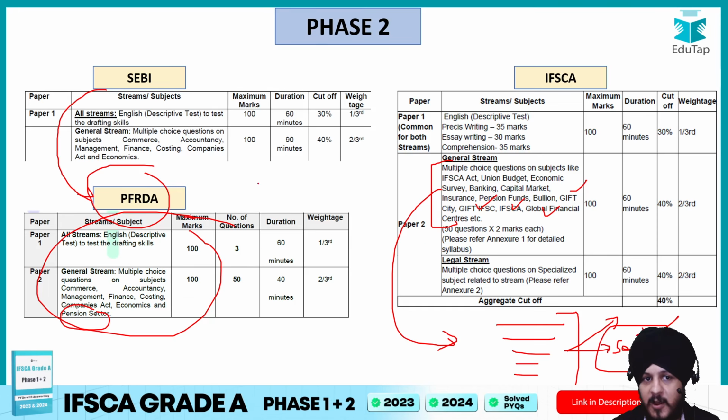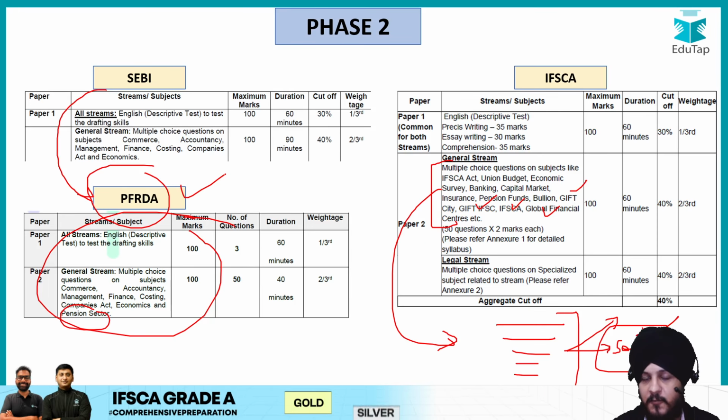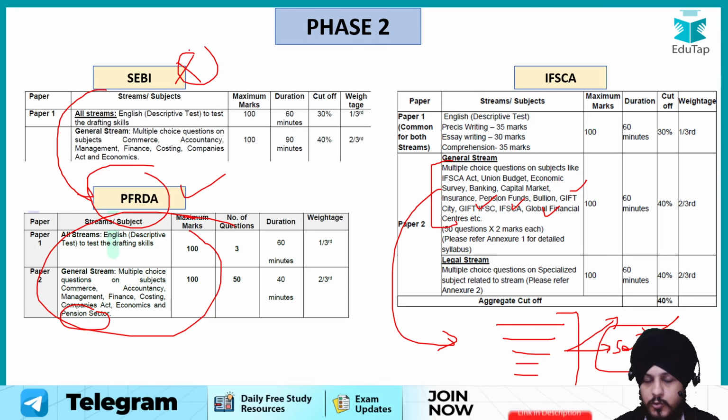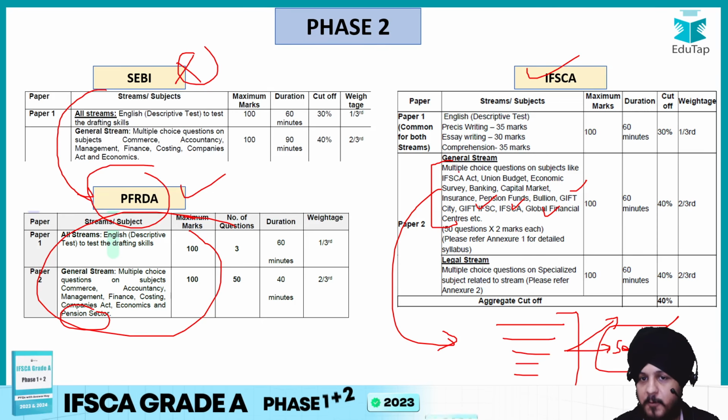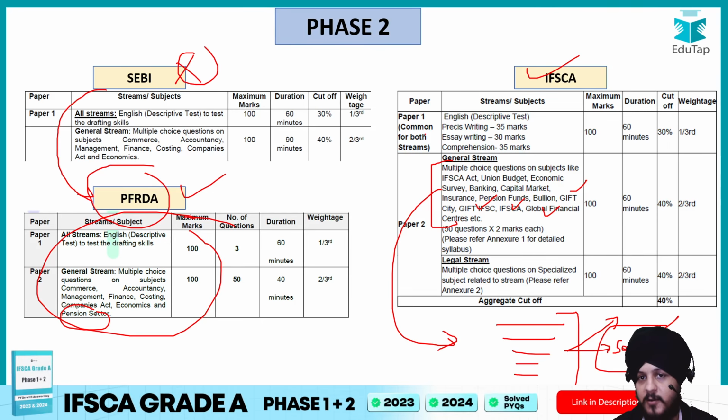But currently I would say PFRDA exam has already happened, phase 1 has happened, phase 2 is going to be conducted. SEBI notification has not been announced yet, so we are still waiting for the notification. But regarding IFSCA, the notification has been announced, so that should be a primary priority at this point of time, right? So I hope it is clear to you.